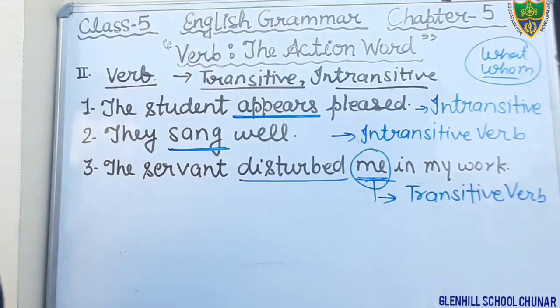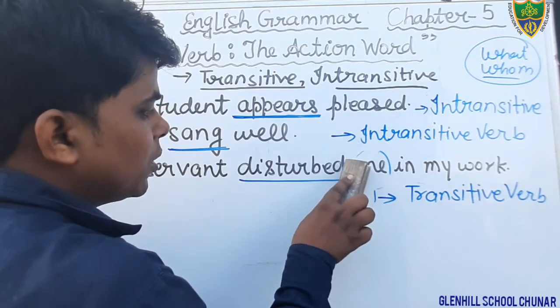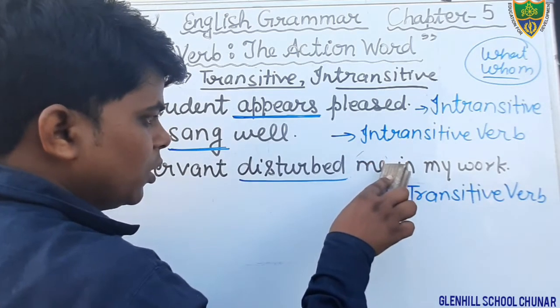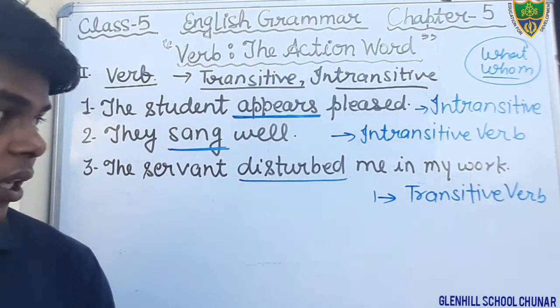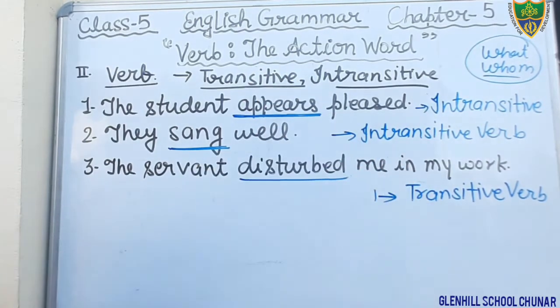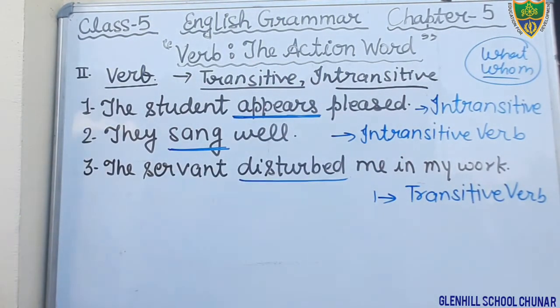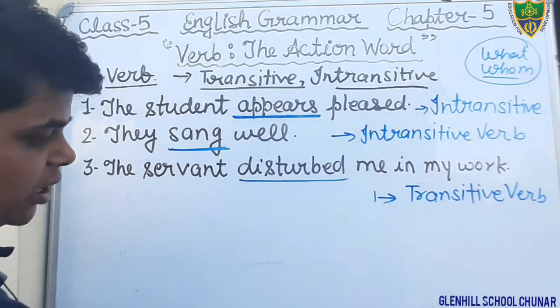In this sentence, the verb is disturbed, and that is transitive verb. The servant disturbed me in my work. So students, just underline the word disturb as well as write in the blank transitive verb.